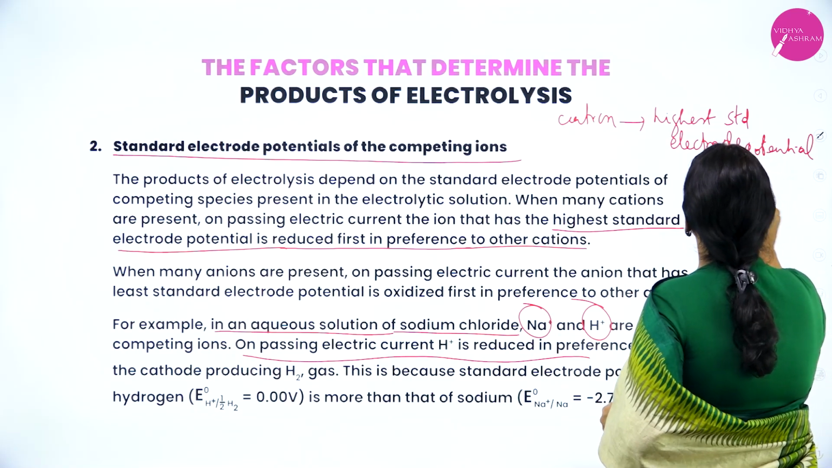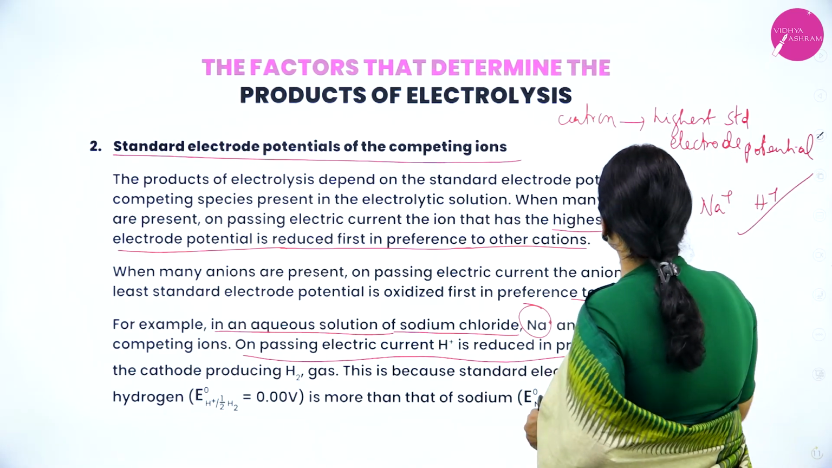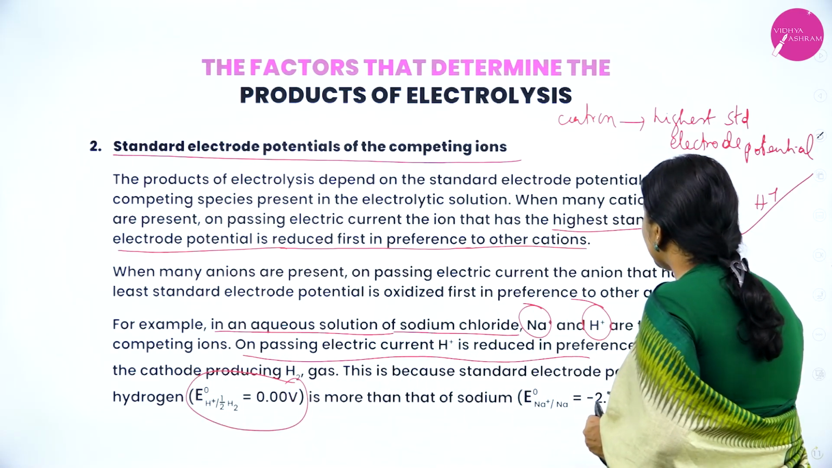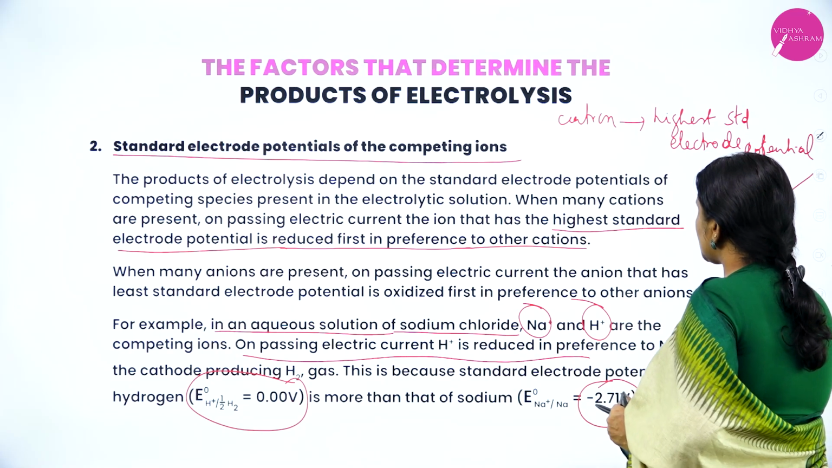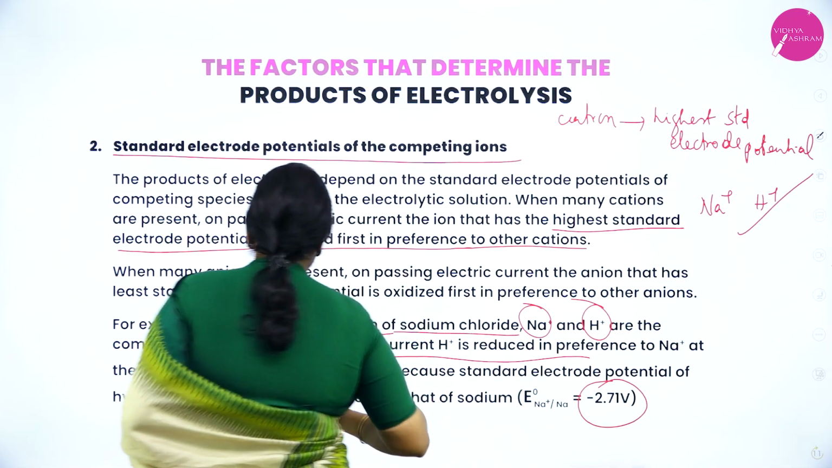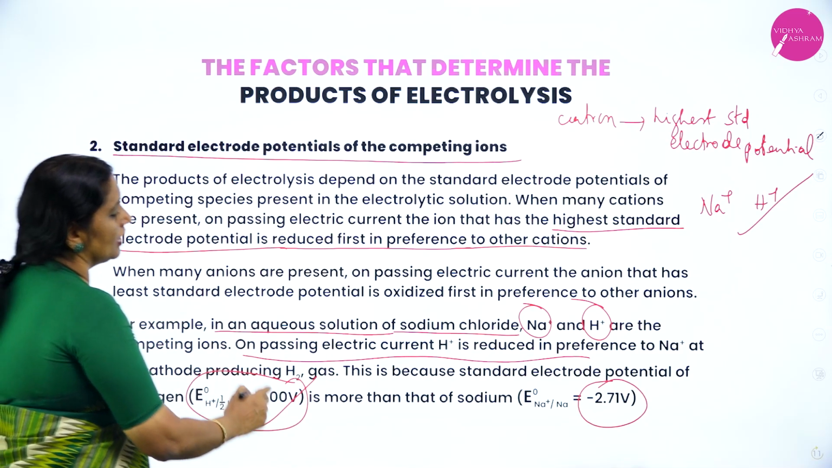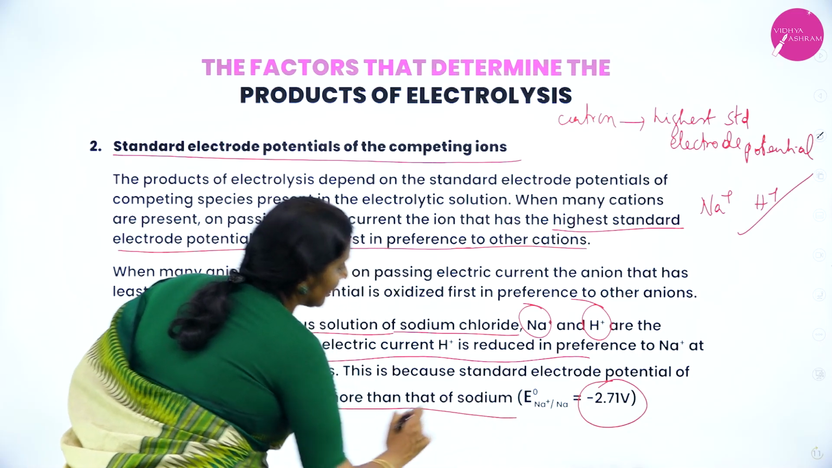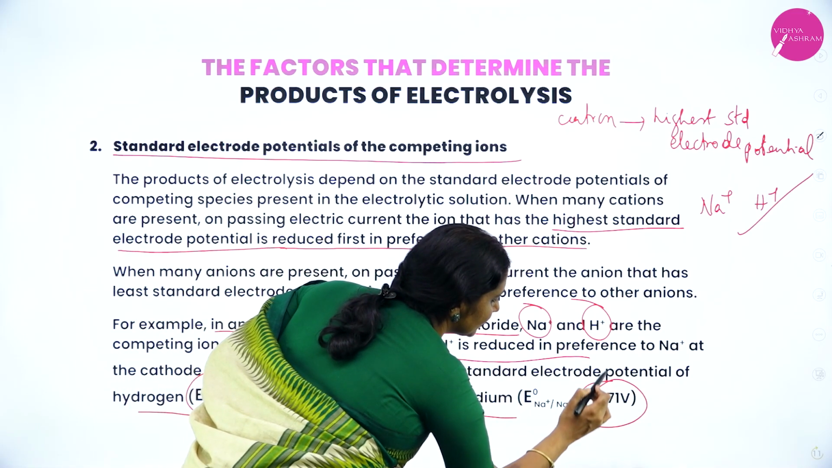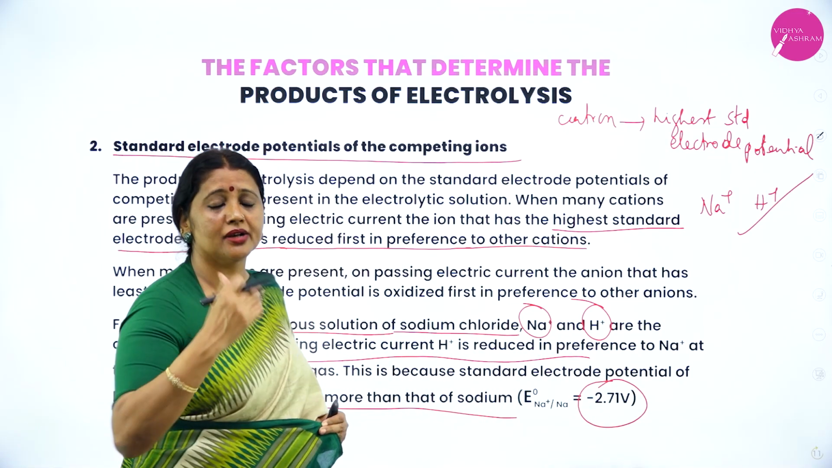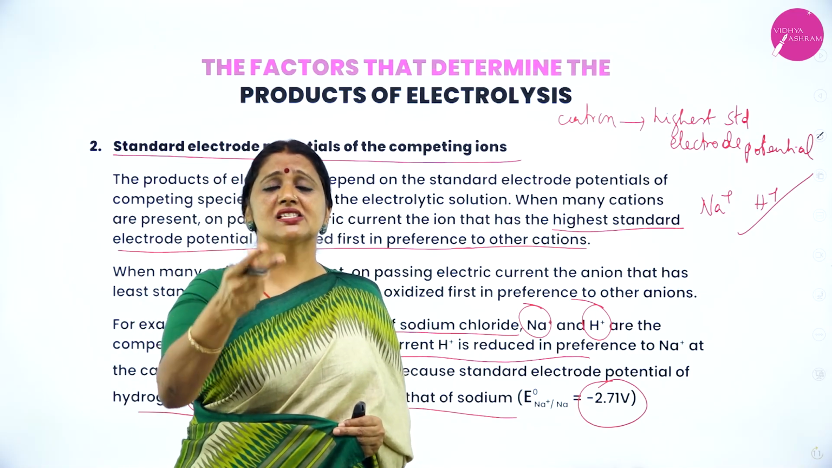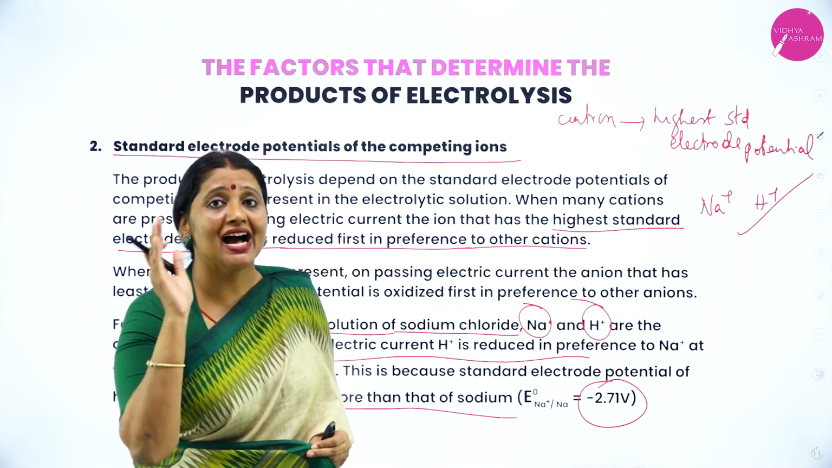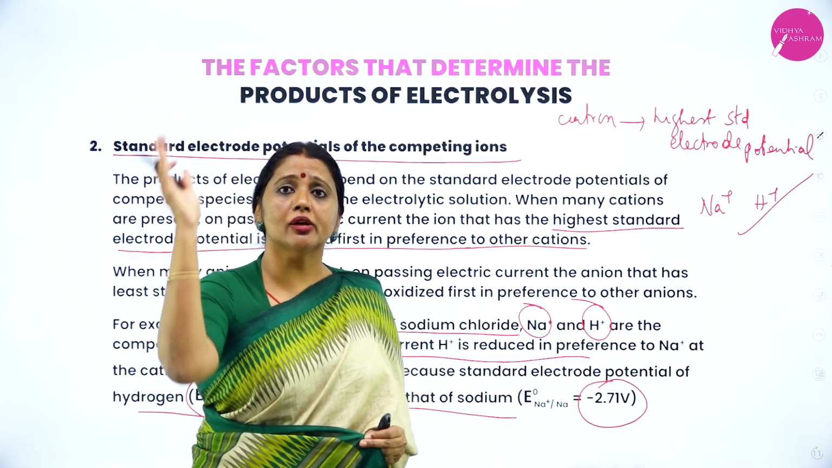Out of Na plus and H plus, which one is reduced first? H plus. Why? H plus has a potential of 0 volt, Na plus has a potential of minus 2.71 volt. Which has the highest electrode potential? Hydrogen. The standard potential of hydrogen is 0 volt, which is more than that of sodium, that is minus 2.71. Therefore, when many cations are formed during electrolysis, the one having the highest standard electrode potential gets reduced first.